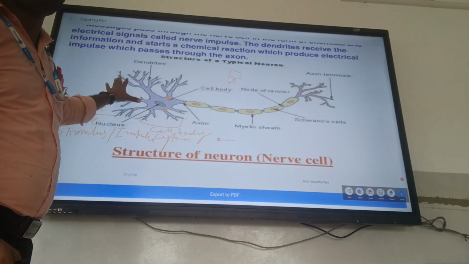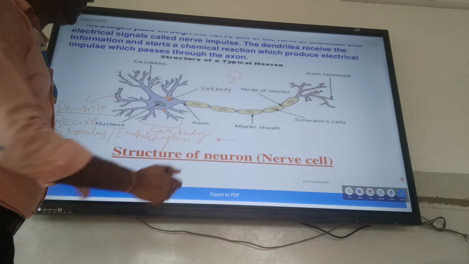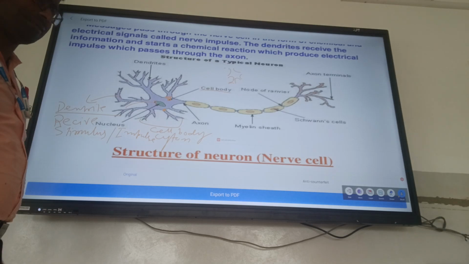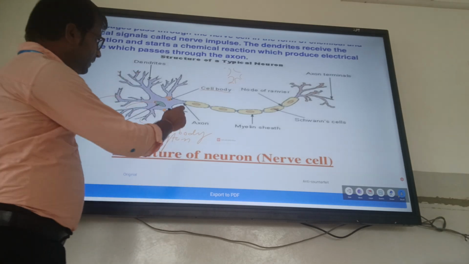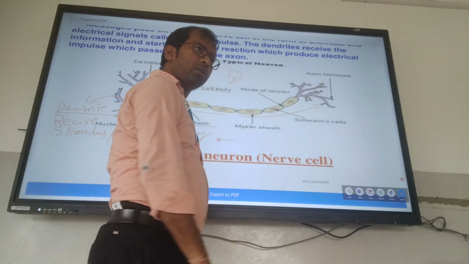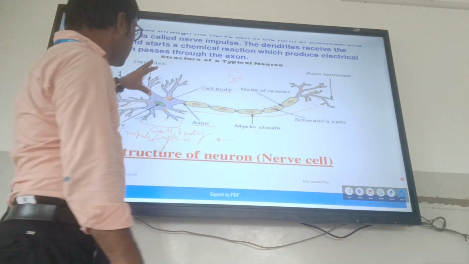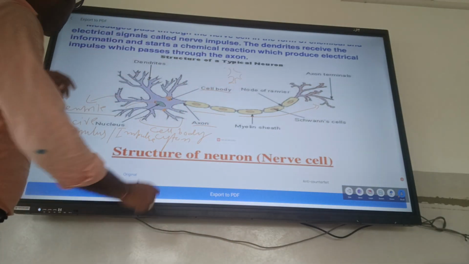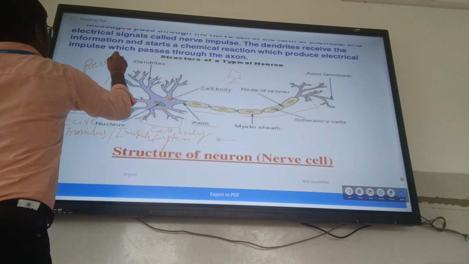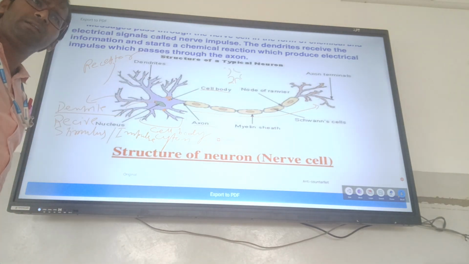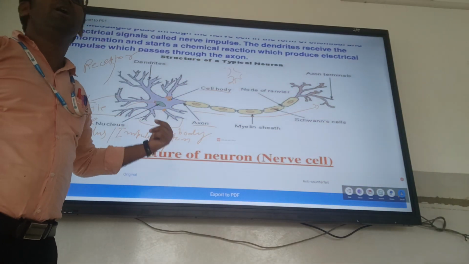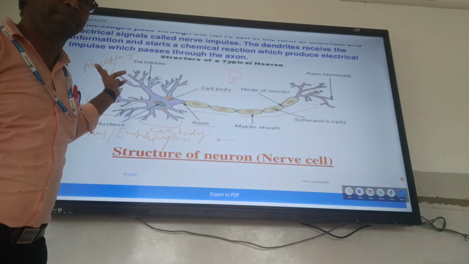Then what happens? It receives the stimuli and carries the stimuli to the cell body. Then the long extension is known as the axon. Stimuli come from the receptor, or any other neuron. The dendrite gets the stimuli from any other neuron or from the receptors.